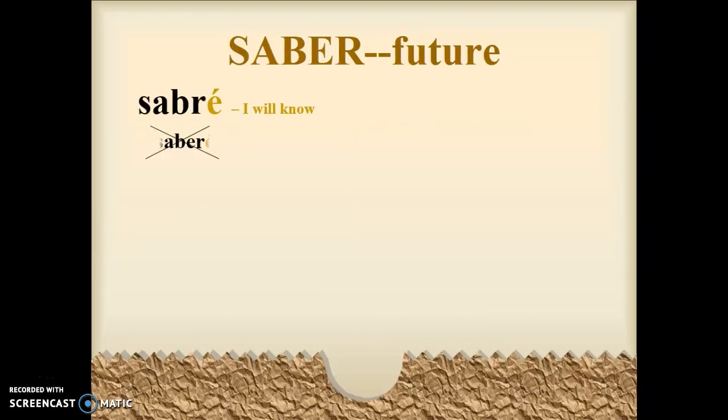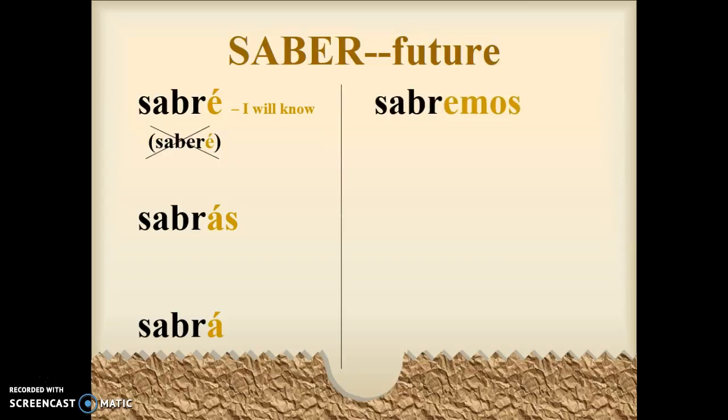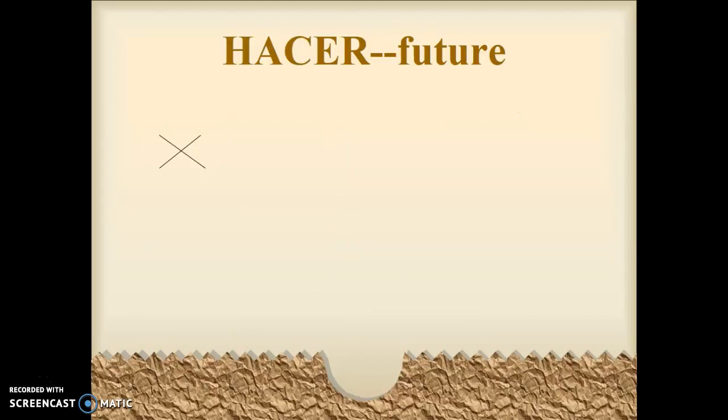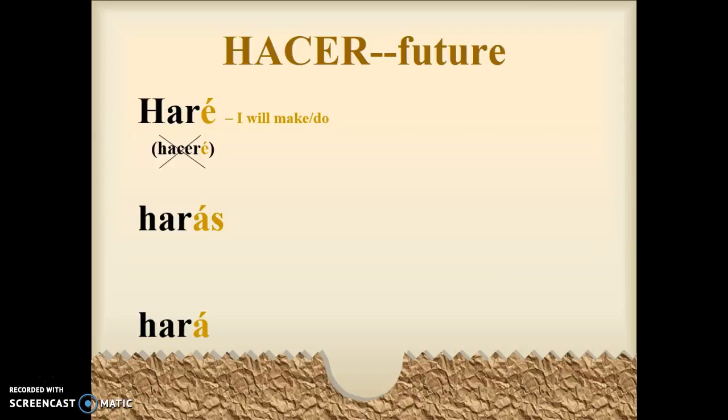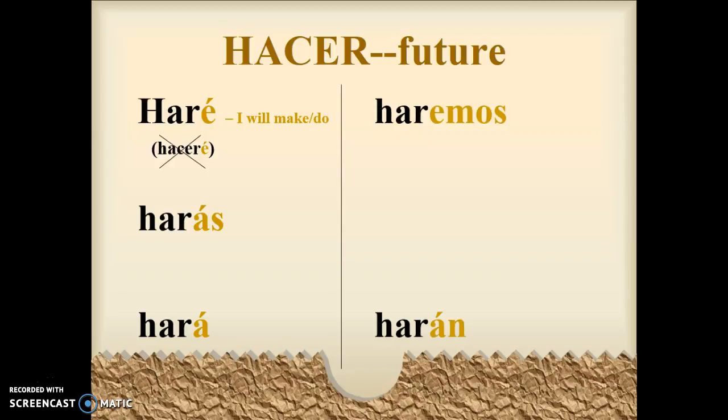Okay. Saber. Normally where you would want to put saberé, it's sabré. I will know. You will know. He or she will know. We will know. And they will know. Hacer. Normally, where you would want to put haceré, it's haré, harás, hará, haremos, and harán.